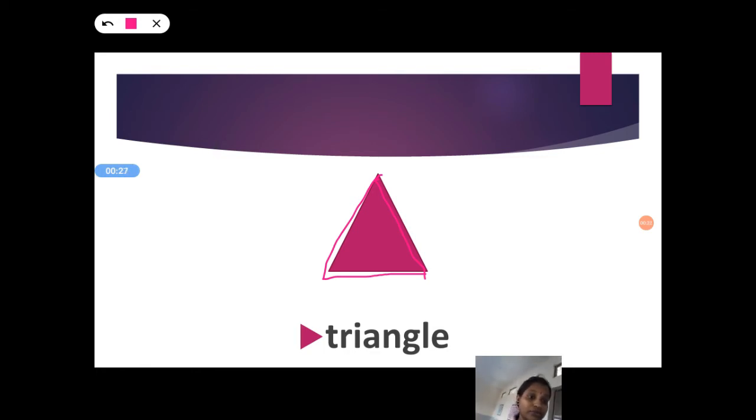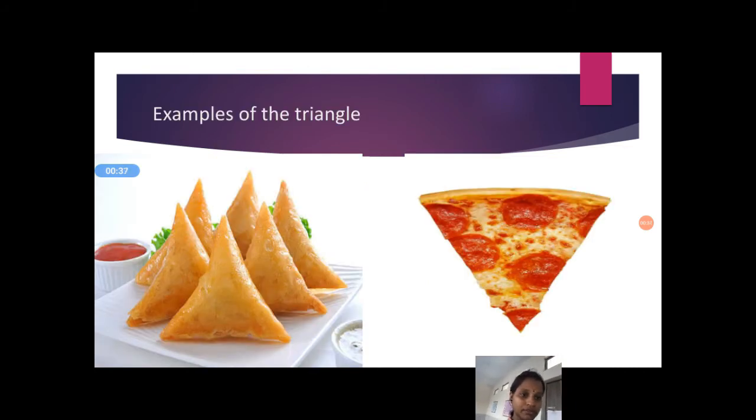You should identify the objects that are in a triangle shape. I will show you examples of the triangle shape. See, it is a samosa. Samosa is in a triangle shape. It has three sides: one side, two side, three side.